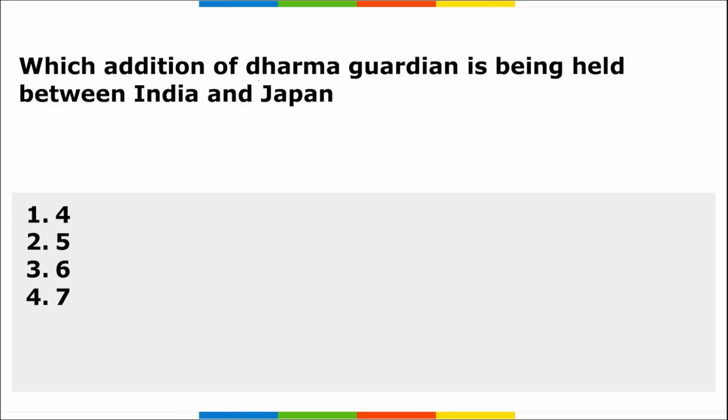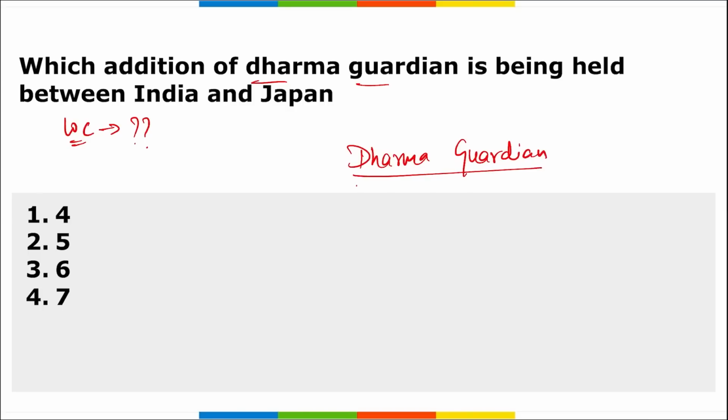First question: which edition of the Dharma Guardian exercise was held between India and Japan? Also, tell me the location where this exercise was held. So, we have to talk about Dharma Guardian, this is the name of the exercise. It was the fourth edition of this exercise that was held recently.